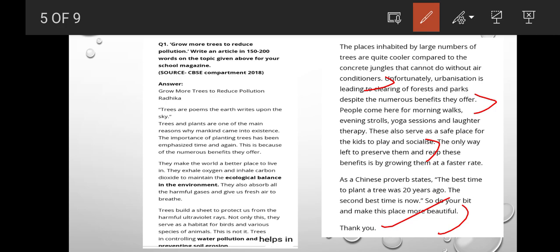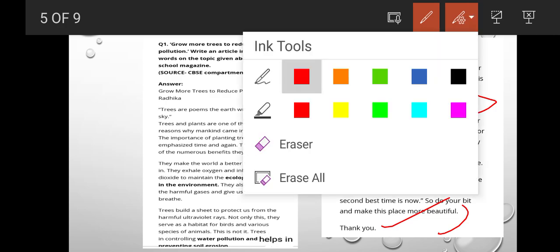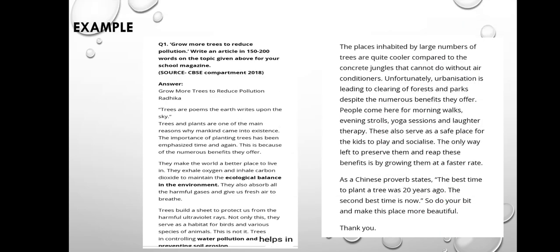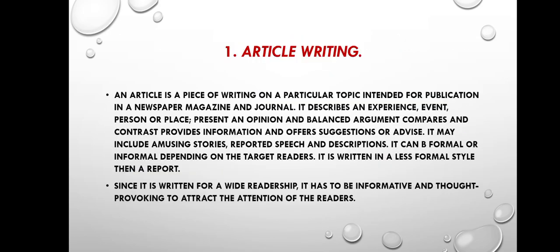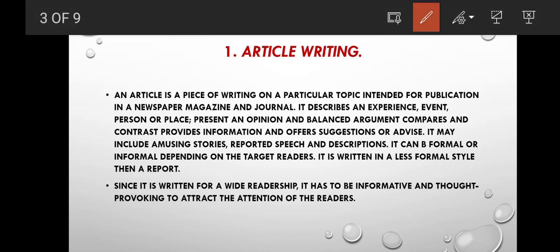So very interestingly, she has elaborated her thoughts. I have told you ना, जो मन में आ रहा है, जो समझ आ रहा है वो लिखो. This is a composition. एक composition है, आपको अच्छे से समझ के लिखना है. Okay. So this was your example. So ये तो हमारा क्या था, article writing. Okay. हमारा first जो format है वो complete हुआ.